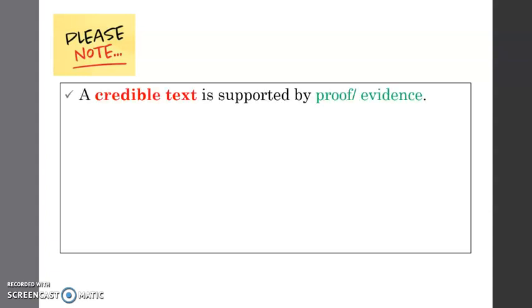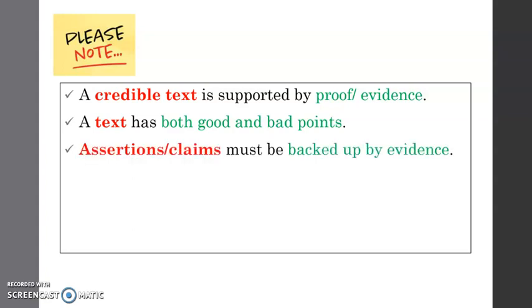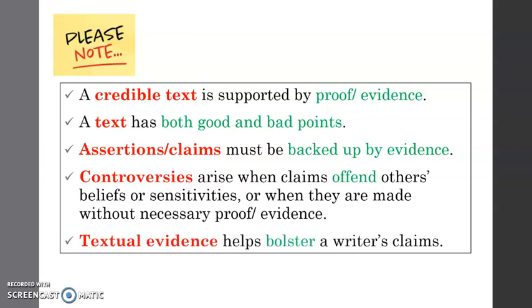Now, to end this lesson, let us have a sort of recap or review, and let's not forget about these lessons. First, a credible text is supported by proof or evidence. A text has both good and bad points. Always remember that. And assertions or claims must be backed up by evidence all the time. And controversies arise when claims offend others' beliefs or sensitivities, or when they are made without necessary proof or evidence. And lastly, textual evidence helps bolster or support a writer's claims.